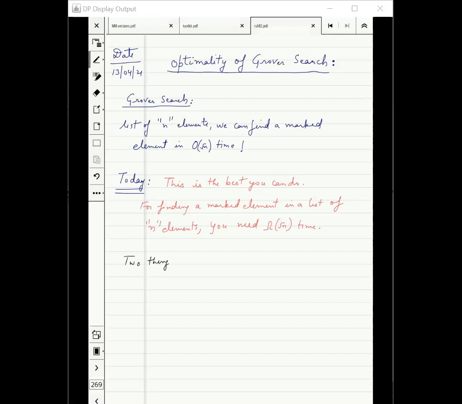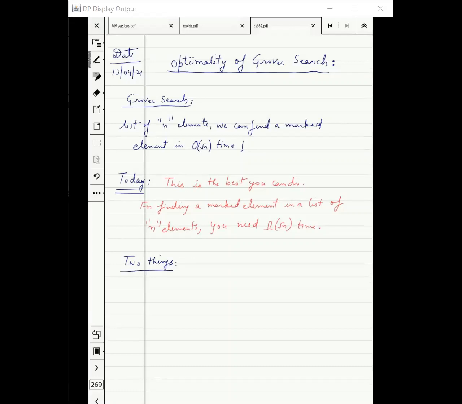So we are talking about time here, not the query. So is this true in time, meaning time complexity also? I mean, one of the best ways to bound time complexity is through query complexity. The way we are going to state today's result is, we are going to show that it will require at least root n lookups or oracle queries. And that would mean more than order of root n time, because every query will take some constant time. It might be 0.1 millisecond.